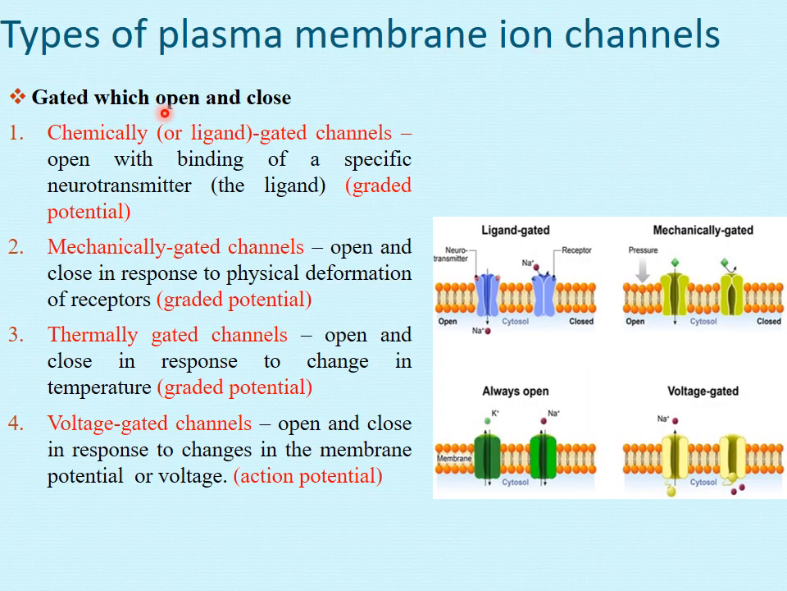Now the second type of ion channels are the gated ones. They have gates, so if there are gates, it means they can open and close. These are gated channels. You can see here, these are always open.